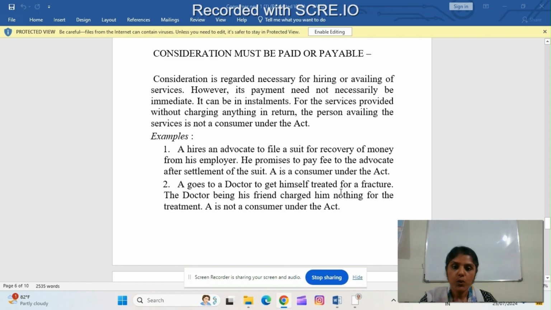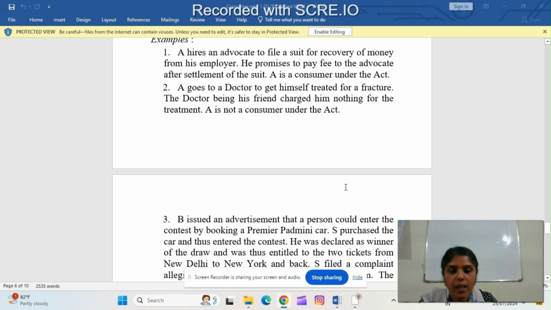A goes to a doctor to get himself treated for a fracture. The doctor, being his friend, charged him nothing for the treatment. A is not a consumer under the Act. Here, A goes to a doctor and gets himself treated for a fracture. The doctor, being a friend, charged him nothing for the treatment. So here, for the services provided without charging anything in return, the person availing the service is not considered as a consumer under the Act. So that is what is mentioned here. A is not a consumer under the Act.